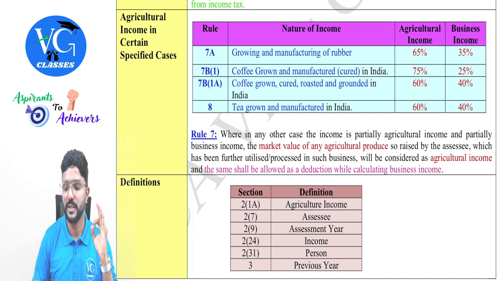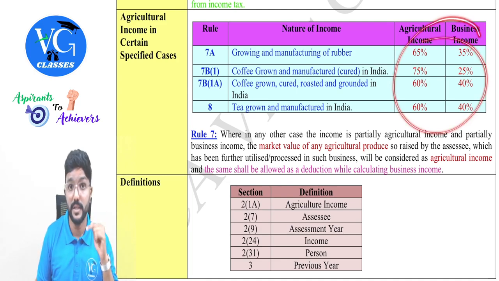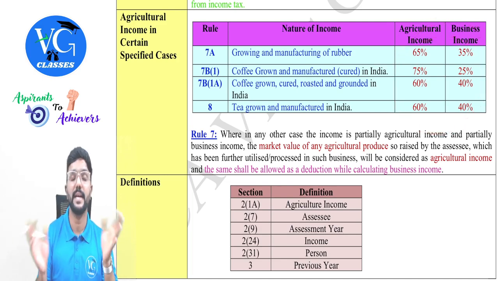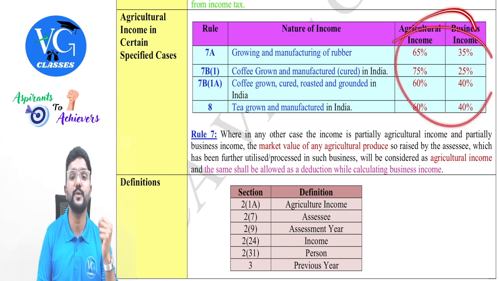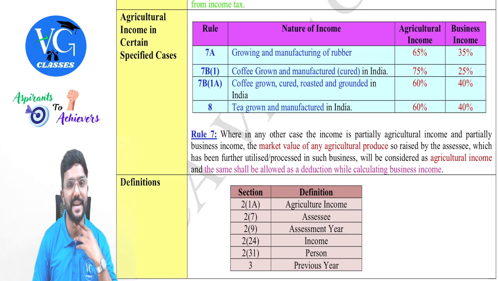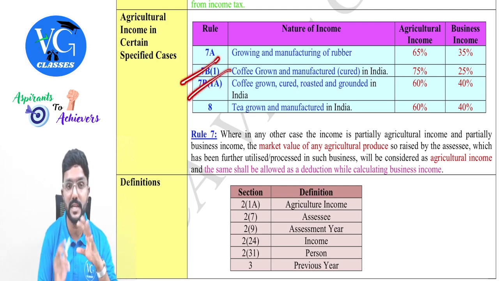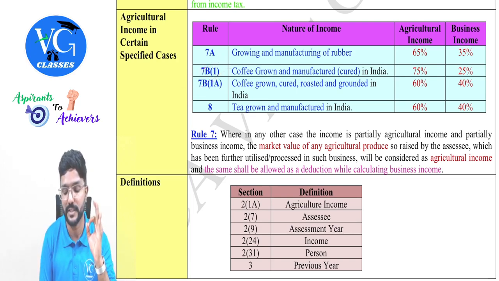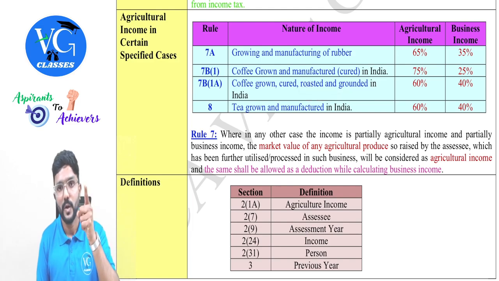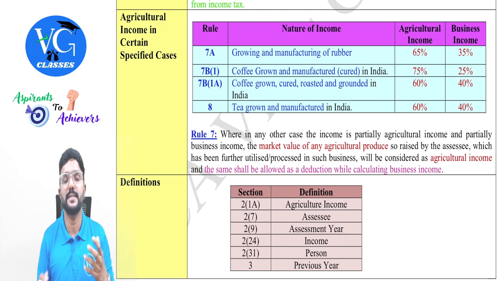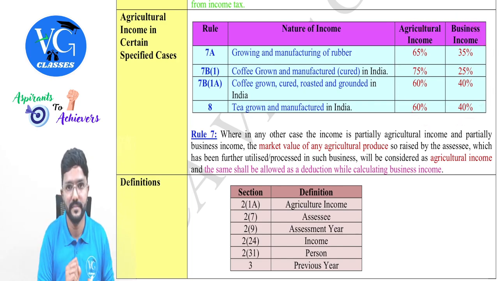When there is any question on segregating the agriculture income and business income, you are supposed to know this ratio. This will not be given in the question. Please be careful, especially for coffee, there are chances that you might get confused. This is the additional part here. Got it? And whenever there is any question on this calculation, guys, apply this percentage on income.